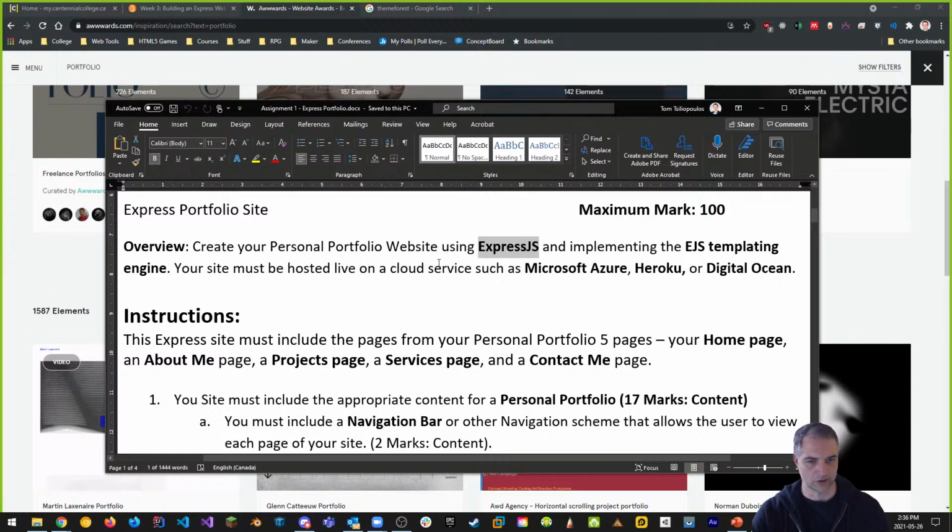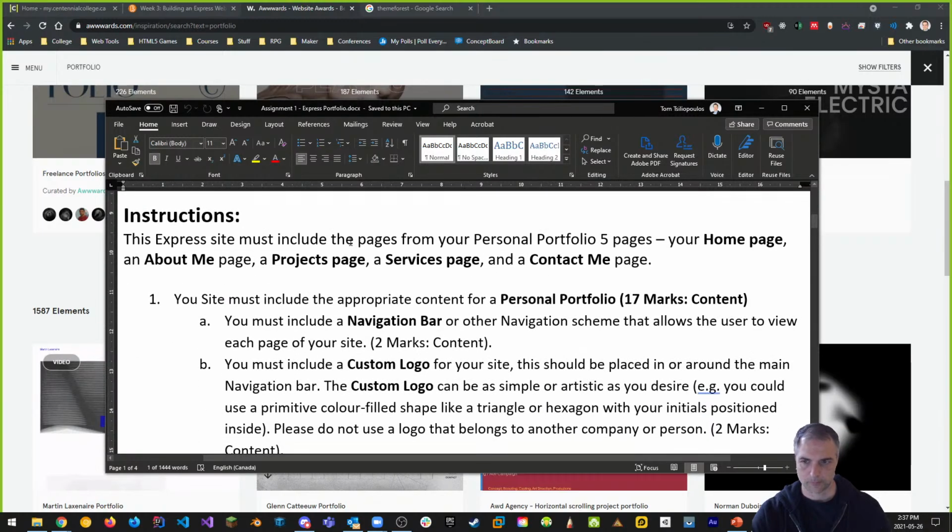Yes, you can use TypeScript for sure. So EJS templating is what you need to use, which I'll talk about how to do today. And you need to put it live on some kind of cloud service. You can choose Azure, Heroku, DigitalOcean, AWS, anything you want, but it's got to be live. And I talk about and show you how to put it up on Heroku in the video. So please make sure you know how to do this with the video.